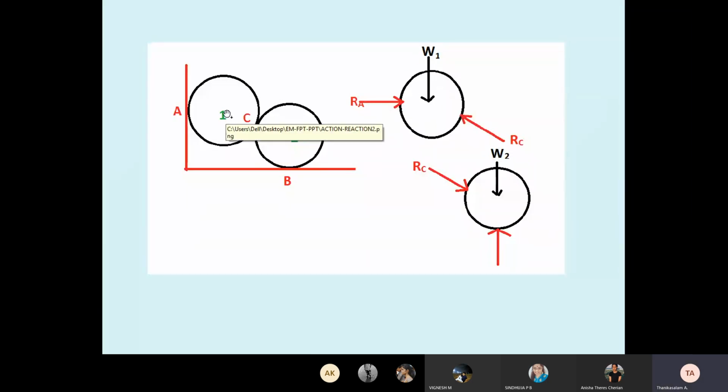Okay. So A is the point of contact, the cylinder is in contact at A and at C. The weight acts downward. The R is touching the ball at A, therefore the reaction acts in the opposite direction. Similarly, C is inclined, so the reaction is also inclined, but with respect to the normal surface, it is 90 degrees. I'll explain that when solving the problem. Similarly, we remove the support and draw the free body diagram with respect to forces and reactions. Here there are only reactions, because they are contact point reactions.